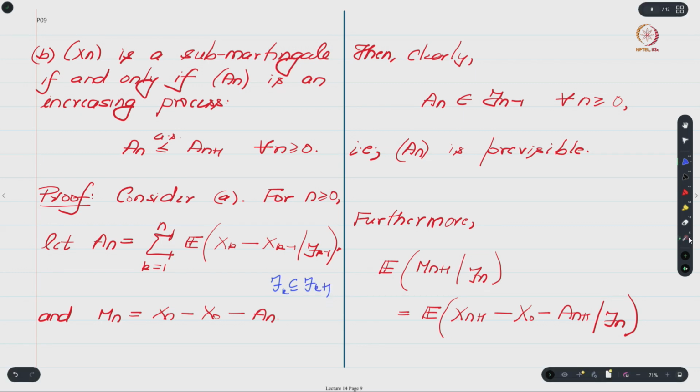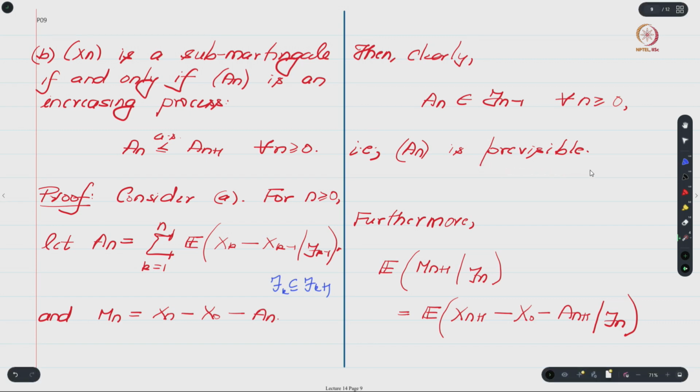So, from this property one can indeed conclude that An is measurable with respect to Fn minus 1, right, and because there is n minus 1 over here, one can conclude that this An is actually a pre-visible process.